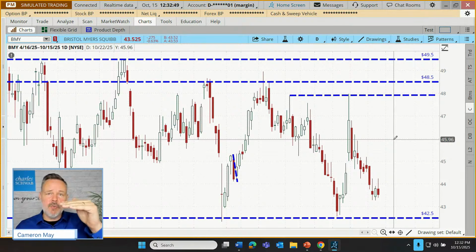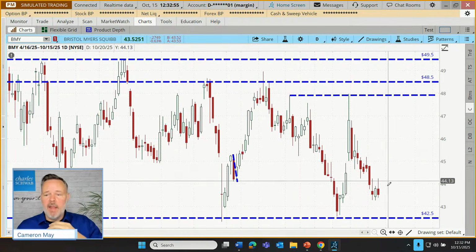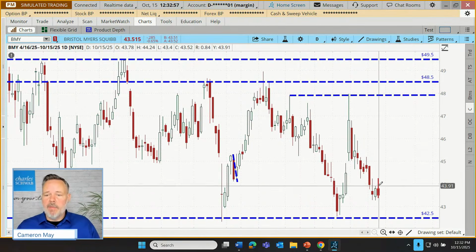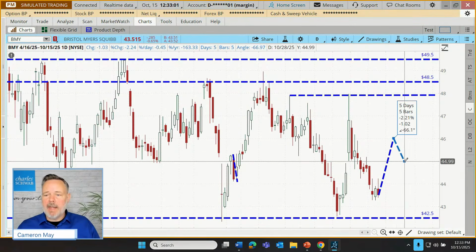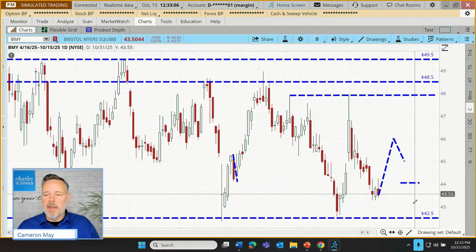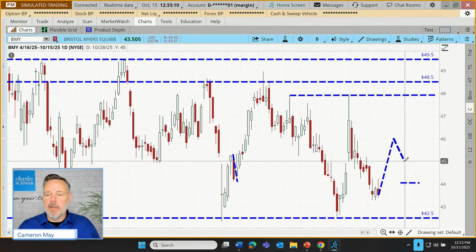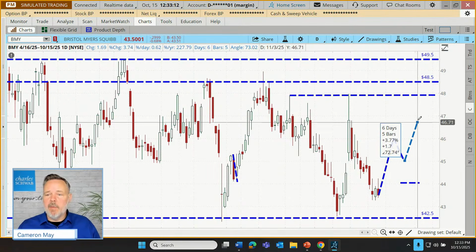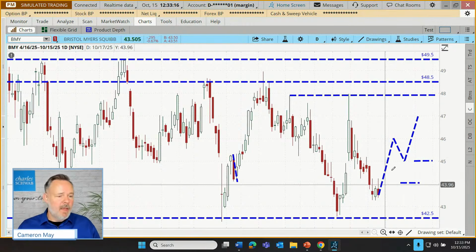Trail stop does not retreat from price. It follows price up, not down. So we'd have our stop at 44. So if we ran up to 46, and then let's say it pulled back down to 45, our stop would be down here at 44, not triggered, but it's still well above where our initial $2 stop was. And then if it moves up higher, our stop moves up as well. So that's what